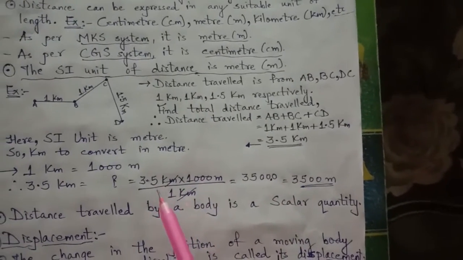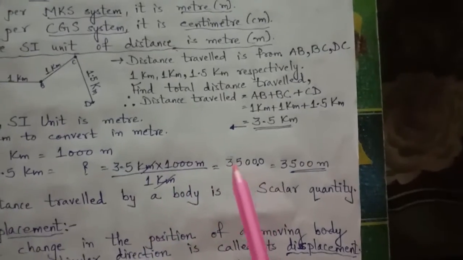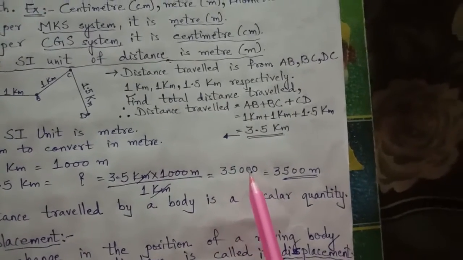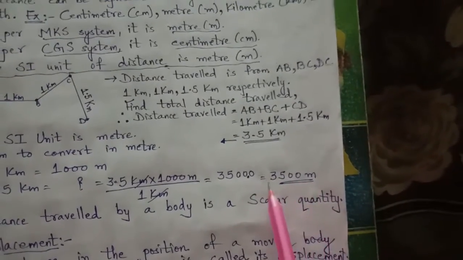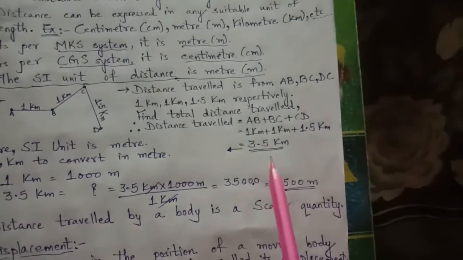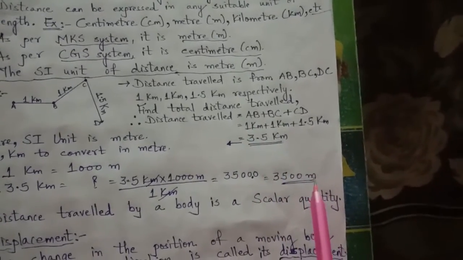So 3.5 multiplied by 1000 will be 3500.0, and that means 3500 meter is the distance traveled as per the SI unit meter.